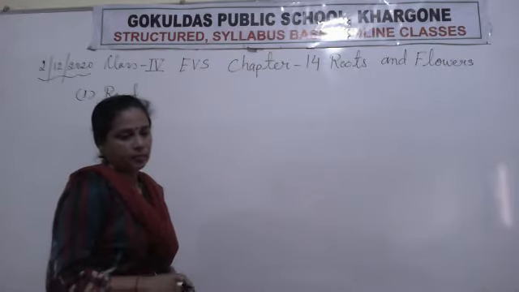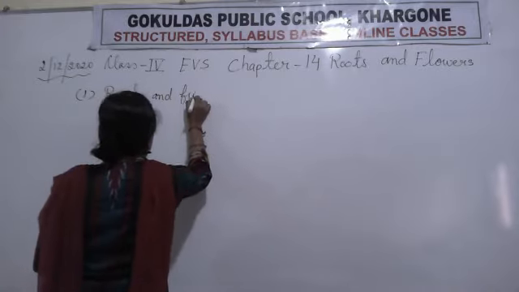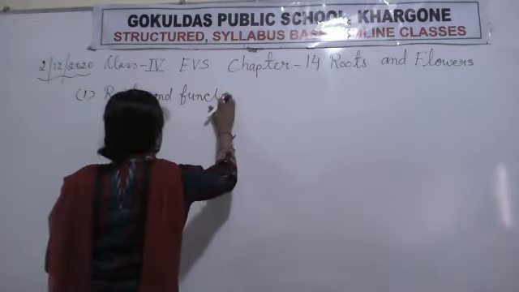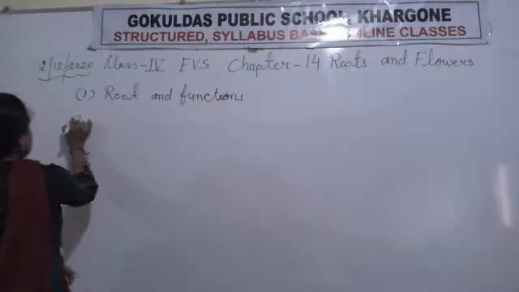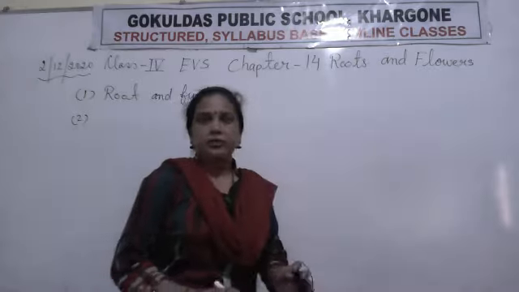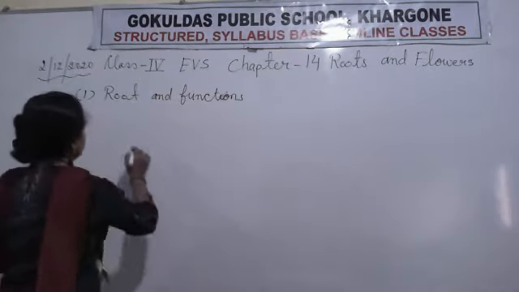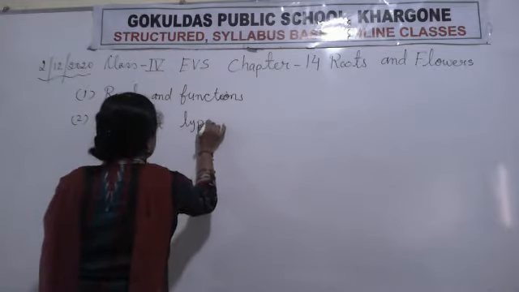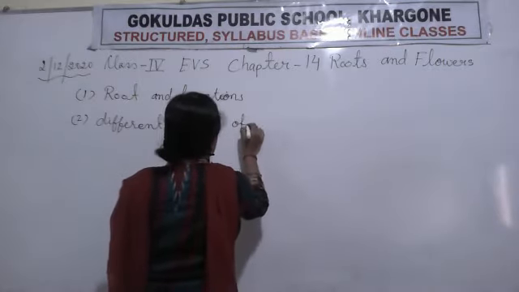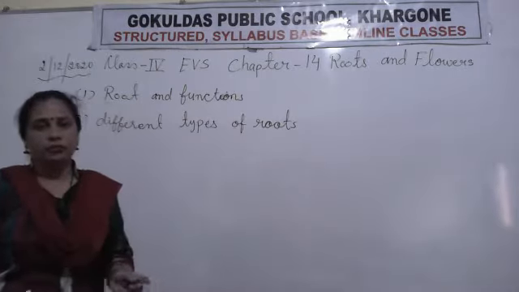roots and their function. Now the second thing I will explain to you in this chapter is the different types of roots.